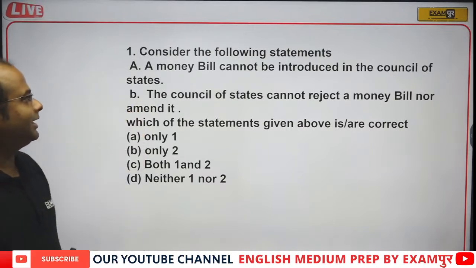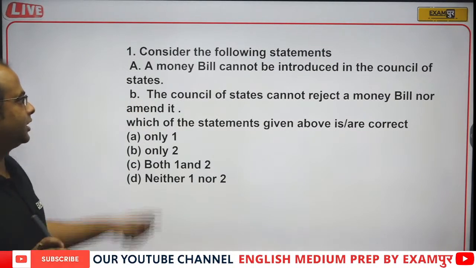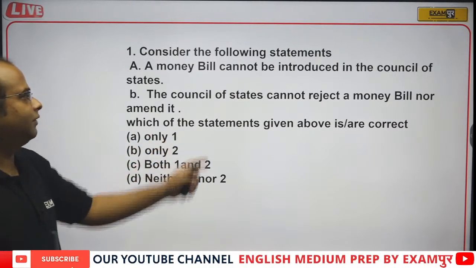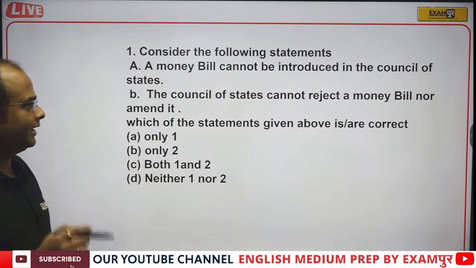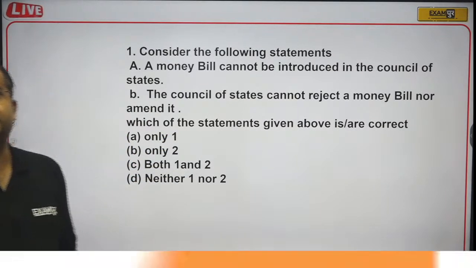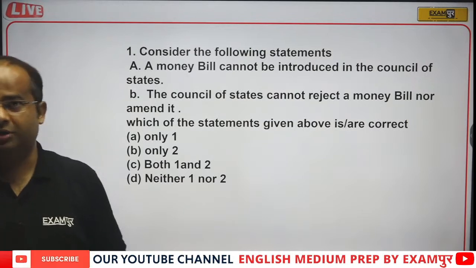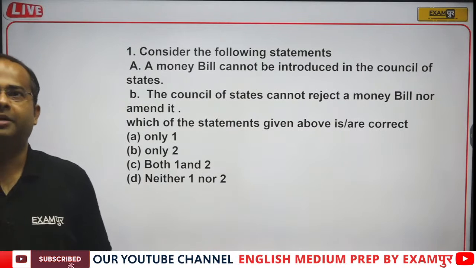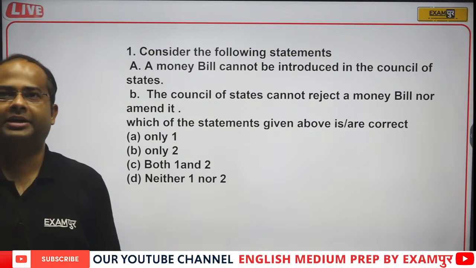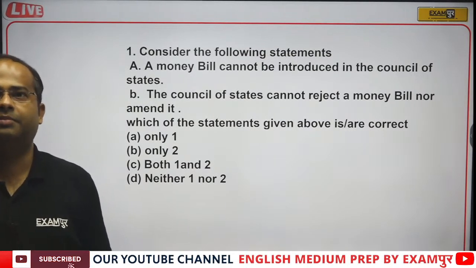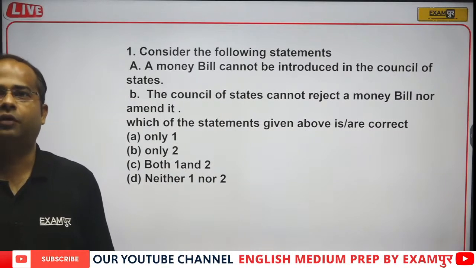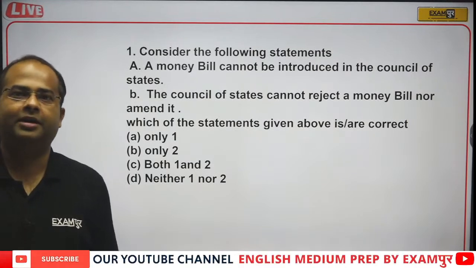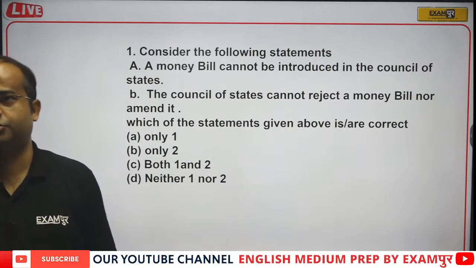A money bill cannot be introduced in the Council of State. The Council of State cannot reject the money bill nor amend it. Which of the following statements above is or are correct? This type of question you have to practice, because there are high chances of this type of question. So a money bill cannot be introduced in the Council of State. The Council of State cannot reject the money bill nor amend it. Which of the statements is or are correct? You will find this type of question in every session, so be ready for it.